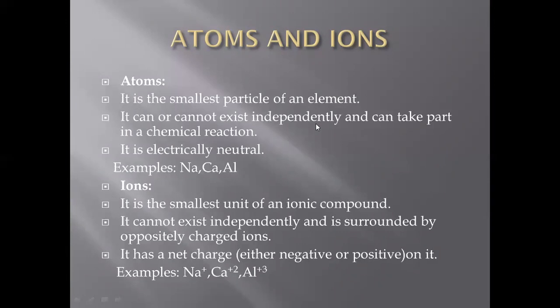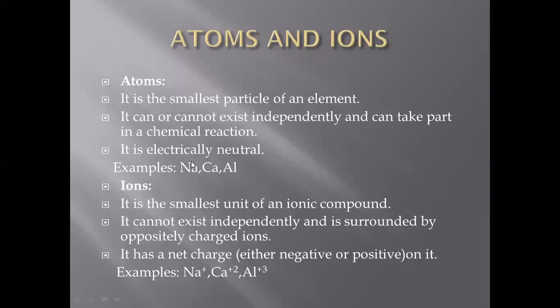The rest of all the atoms form molecules, and they never exist independently or in the free form, and they take part in a chemical reaction because they never exist independently. That's why I said can or cannot. Can for noble gases, that they can exist independently. The rest of all the atoms cannot exist independently, and they will react with other atoms and then form molecules or will form any compound.